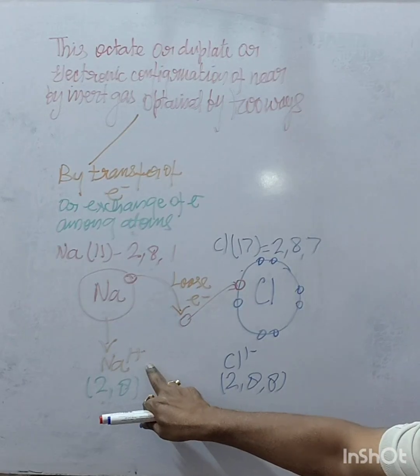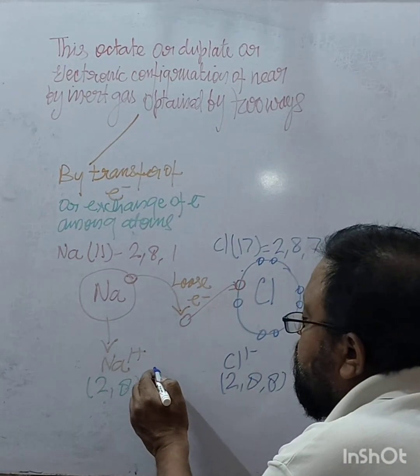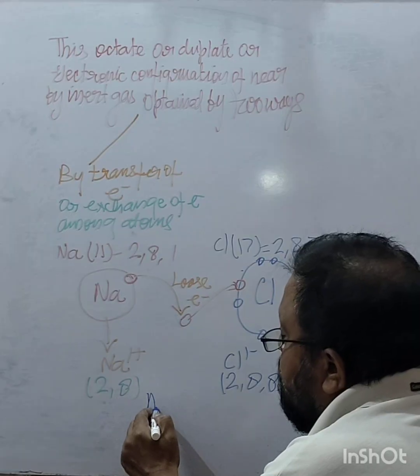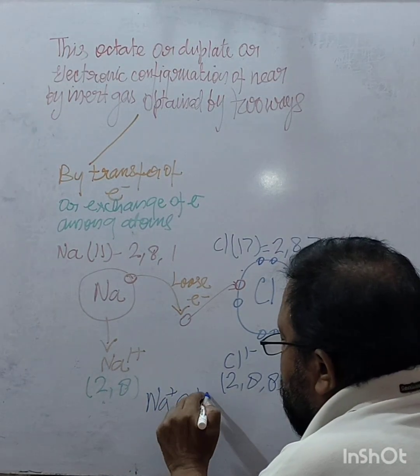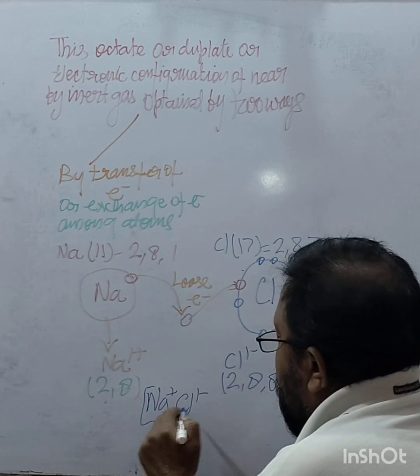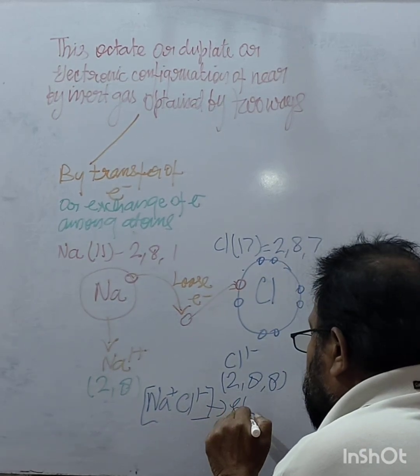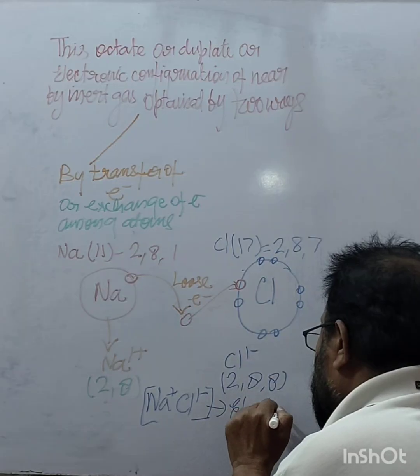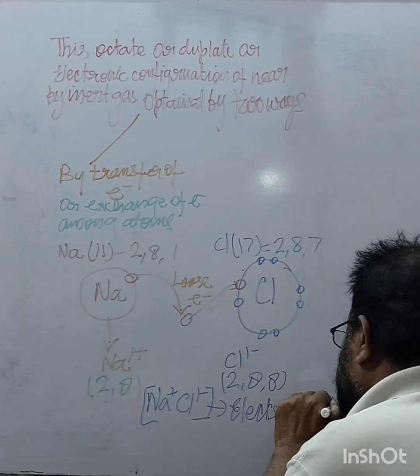You get this? So you get Na plus and Cl minus. They combine together and form an electrovalent compound.